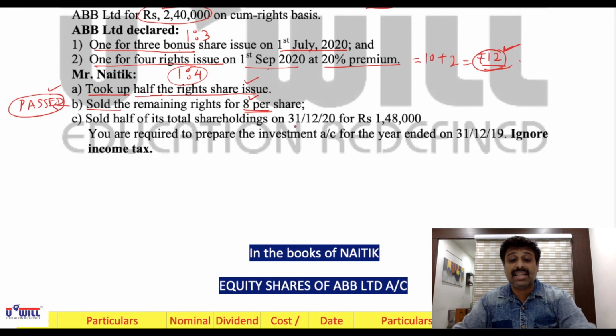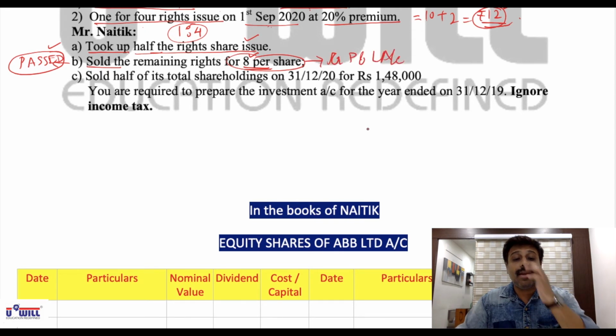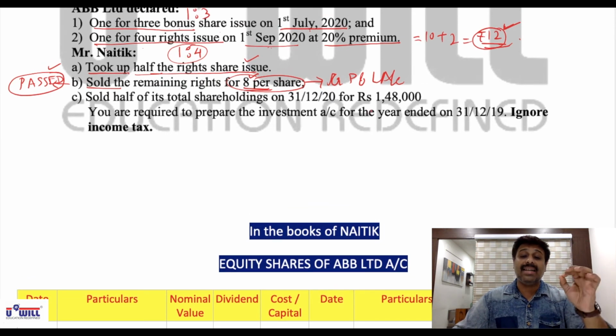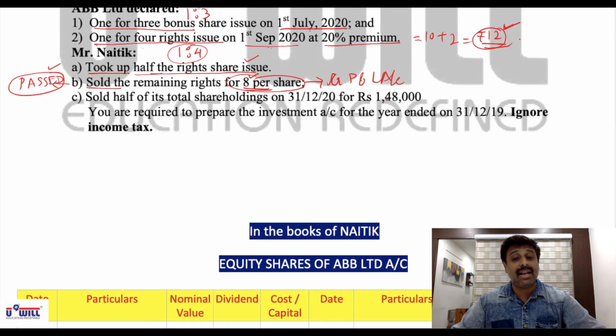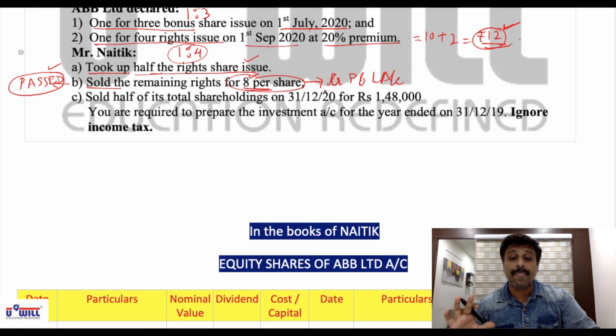But what did we discuss? From Naitik's point of view, if he is selling for 8 rupees, that you will credit to P&L account only, because he is directly earning 8 rupees from the new shareholder. So that is his income that we will credit to P&L account. So no entry would come in the investment account for this portion. The right shares we discussed from Mr. A's point of view, that 10 rupees would be credited to P&L account. So here this Mr. Naitik is in the position of Mr. A.